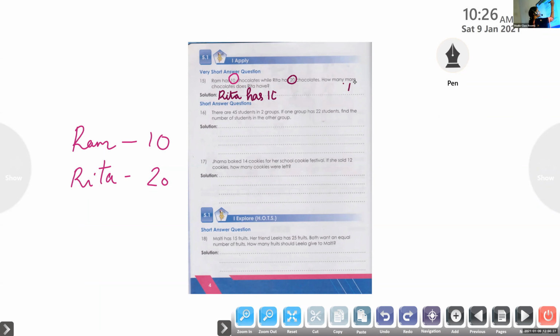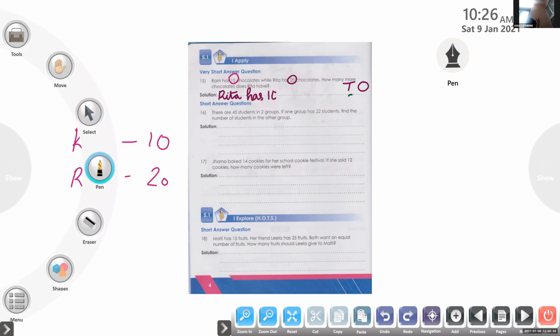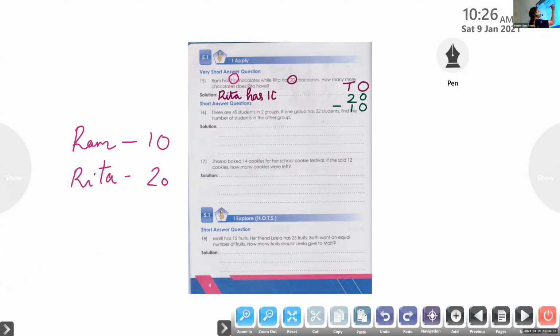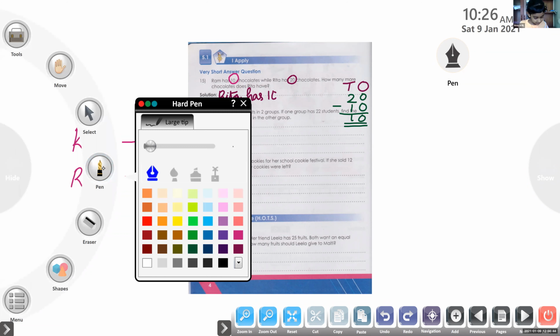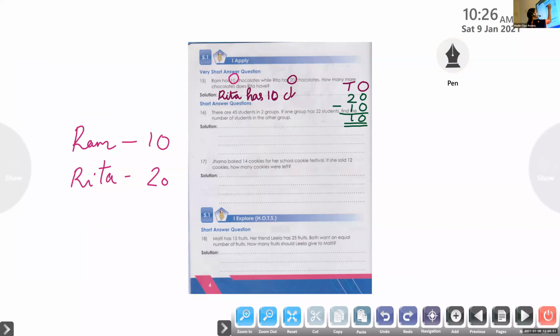Tens and ones. Now let us write here 20 minus 10. We will get the answer 10. So Rita has 10 chocolates more than Ram.